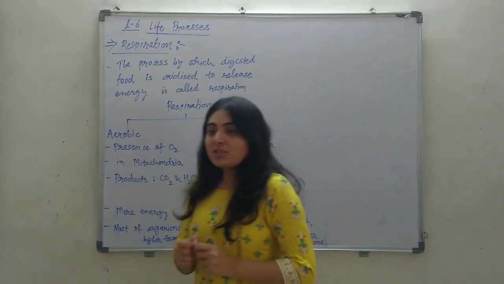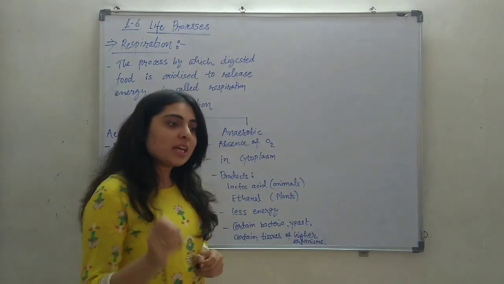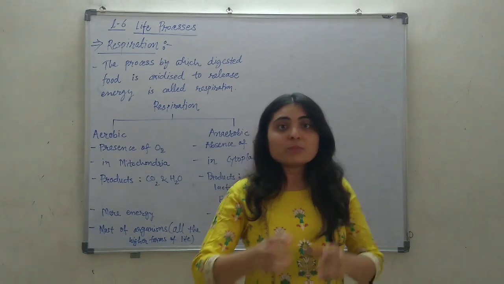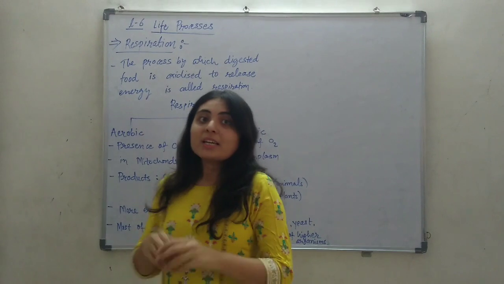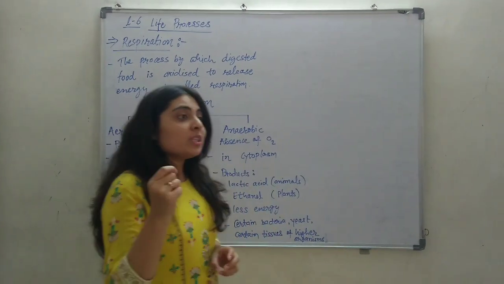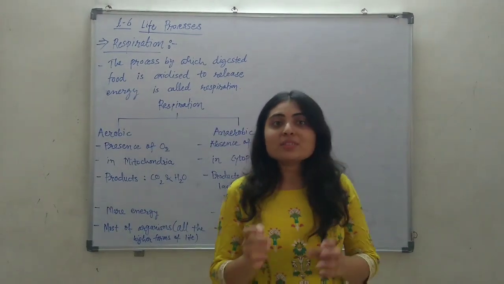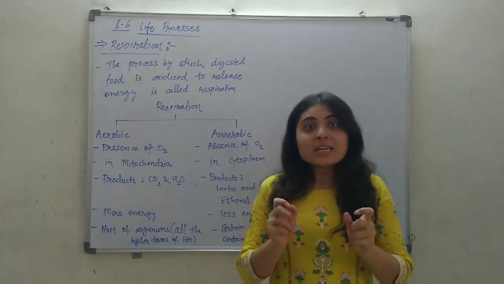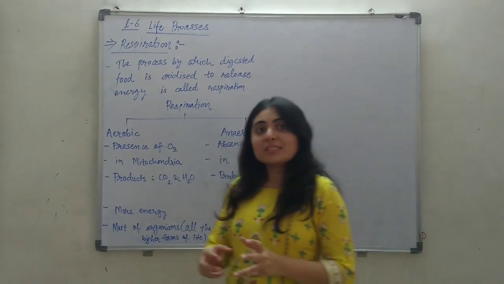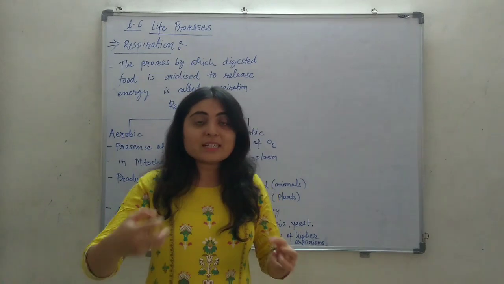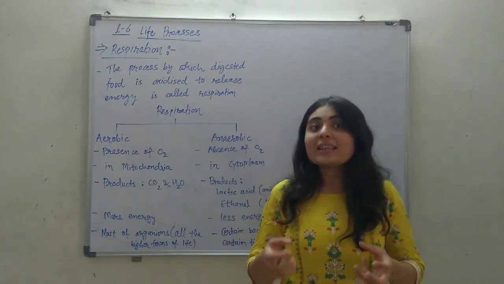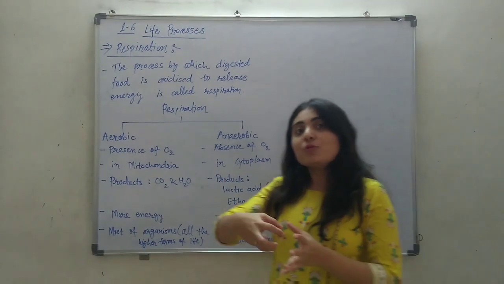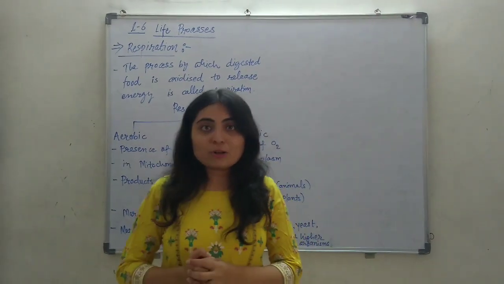Now, in digestion in human beings, we have seen that food is broken down into simpler ones, that is glucose. This digestion process is completed in the small intestine. After the small intestine, the digested food will be absorbed by the walls of the intestine, and then it will reach each and every cell of the body.